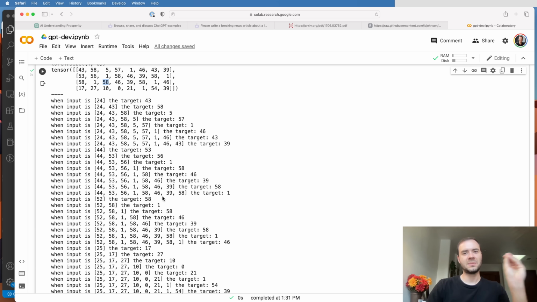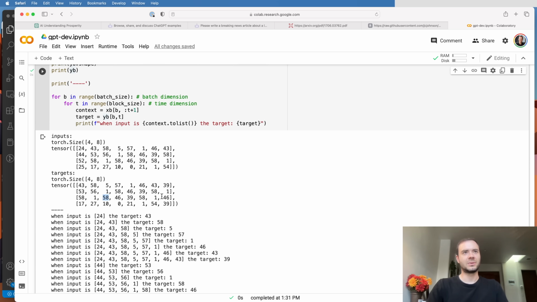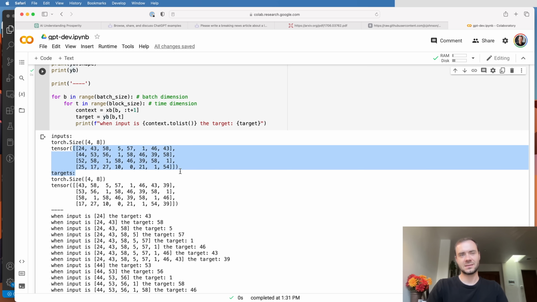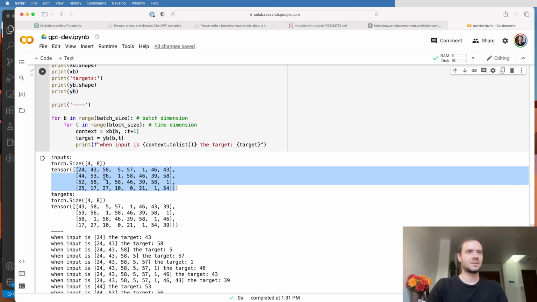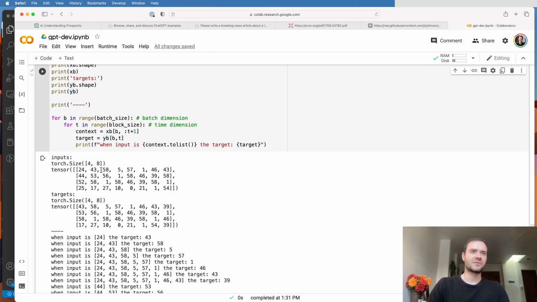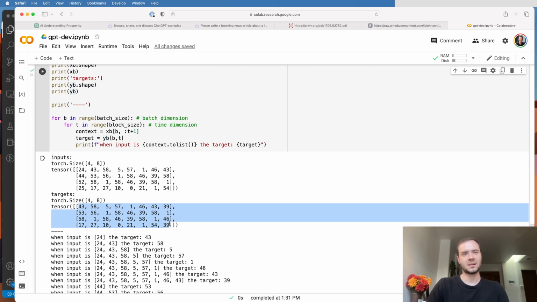These are the 32 independent examples packed into a single batch of the input x, and then the desired targets are in y. And so now this integer tensor of x is going to feed into the transformer, and that transformer is going to simultaneously process all these examples and then look up the correct integers to predict in every one of these positions in the tensor y.